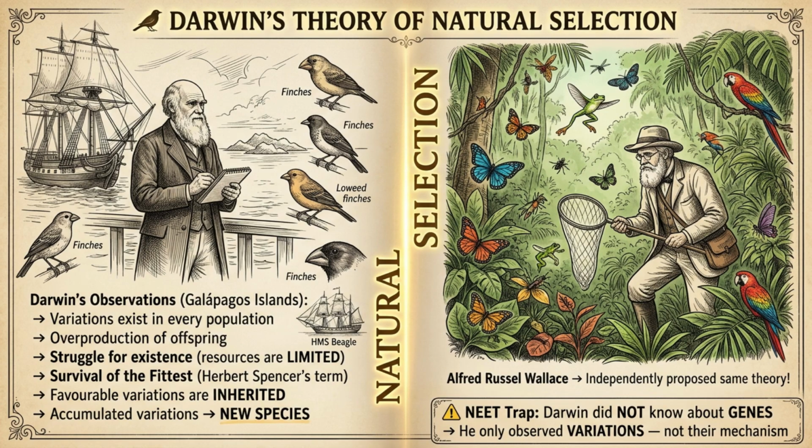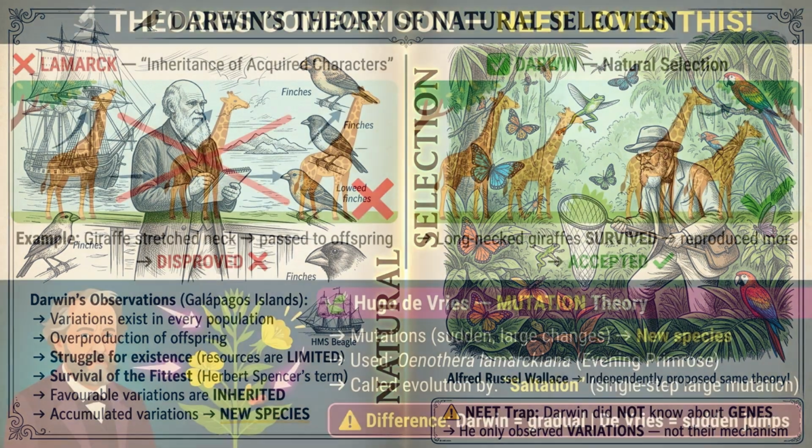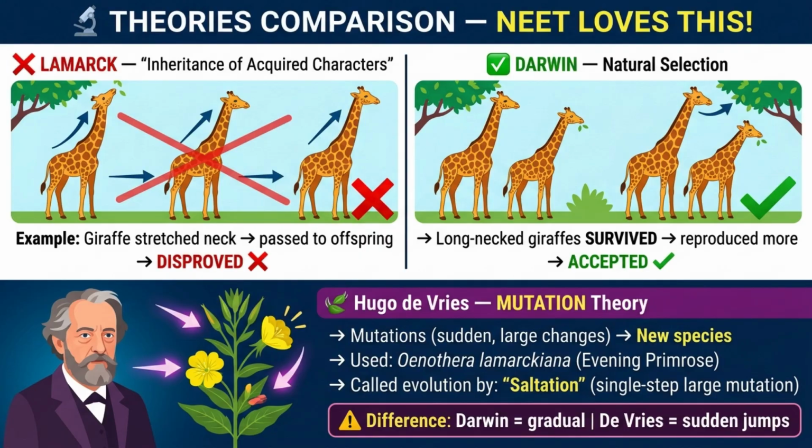Critical NEET point. Darwin did not know about genes or DNA. He only knew about variations. The mechanism was unknown to him. Also remember, Alfred Russel Wallace independently came to the same conclusion simultaneously. This is pure NEET gold.